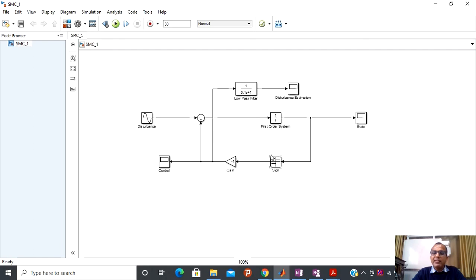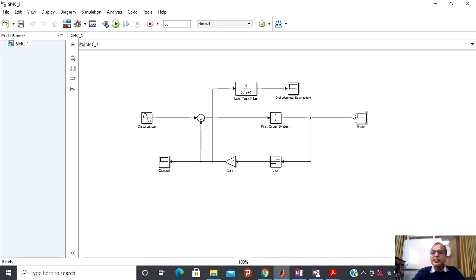So I have written signum here, and after that I have to design some kind of gain, and the gain should be greater than or equal to the value of the disturbance. For the time being I have selected gain equal to -1, and in order to visualize the response of the control, I have put this scope.